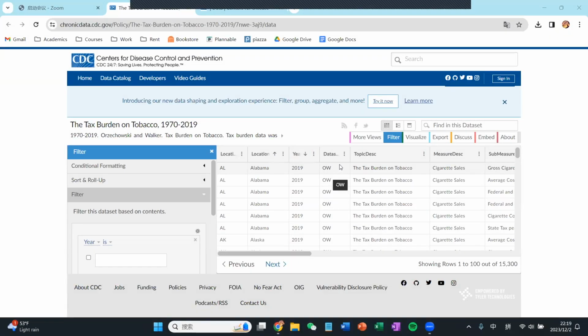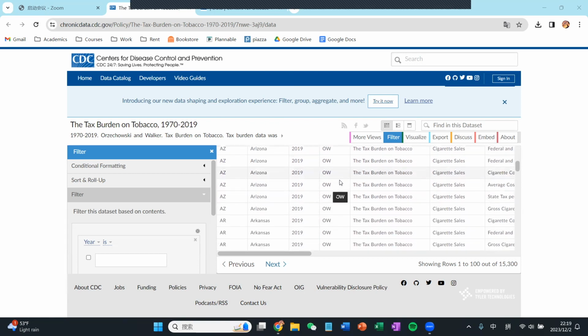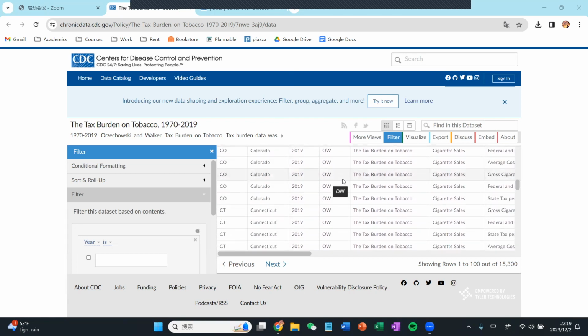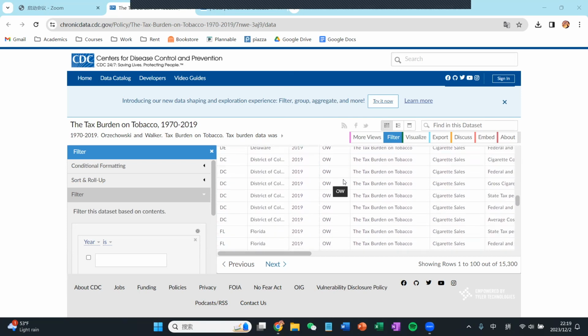Now, I will show you the source of our dataset. Take this dataset as an example. We have an extensive dataset on the tax burden on tobacco, covering the years from 1970 to 2019. It's a substantial source with over 10,000 rows of data. Our plan is to merge this with other data sources into a CSV file, which will serve as our original